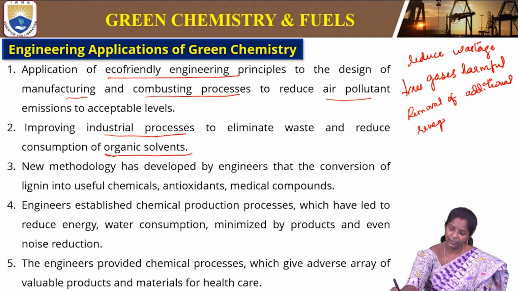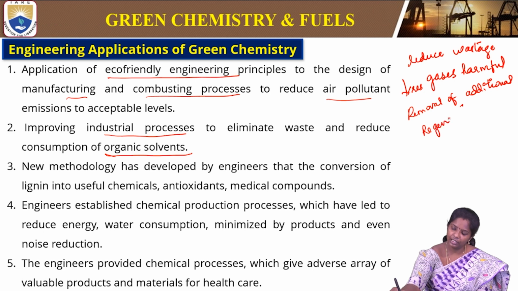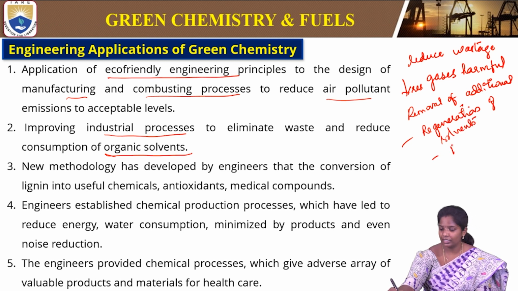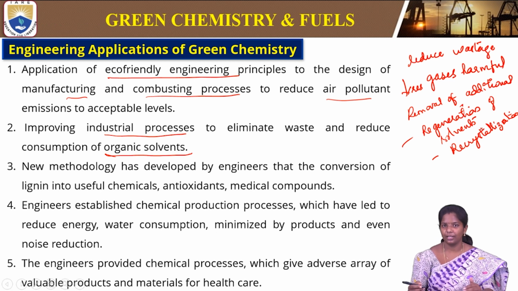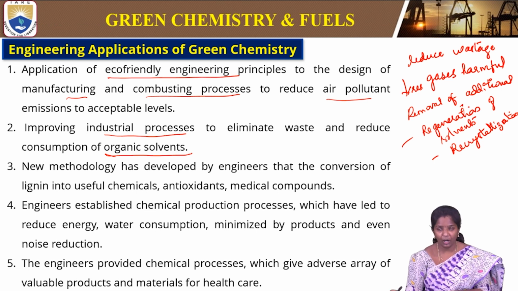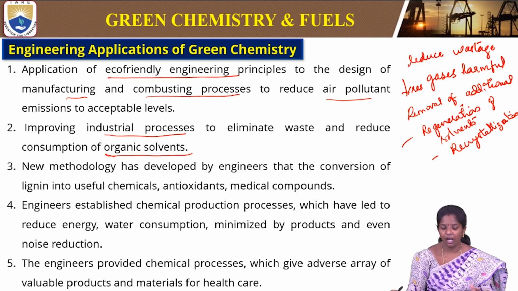Regeneration of solvents, and then recrystallization of the synthesized material. So these are two examples of additional steps that are needed when organic solvents are used in the synthesis. These two can be avoided if green synthesis is opted for.